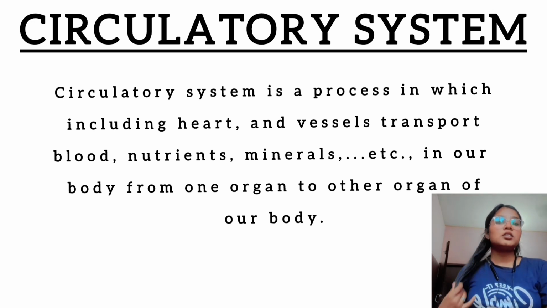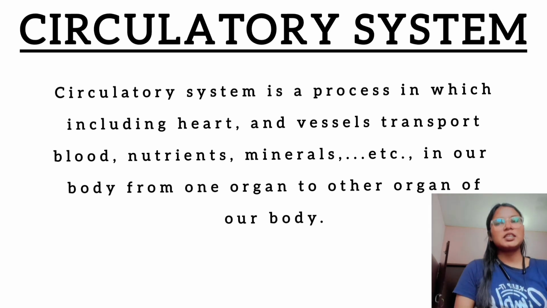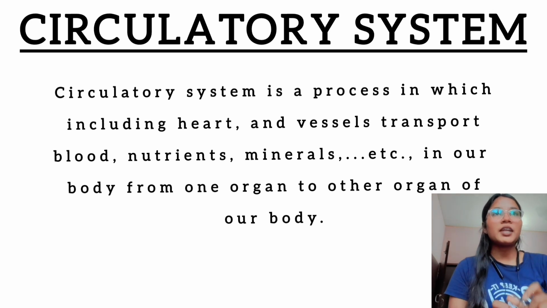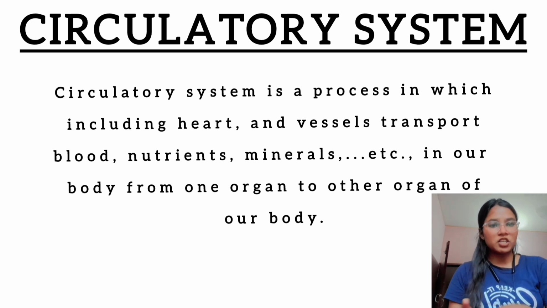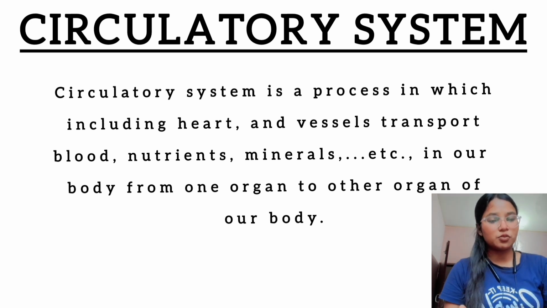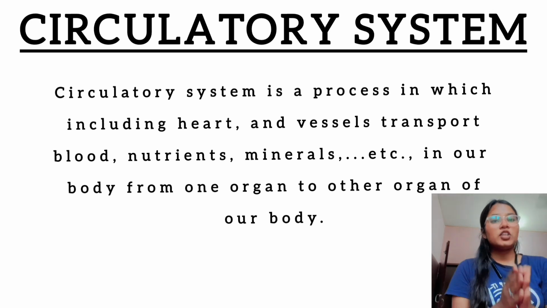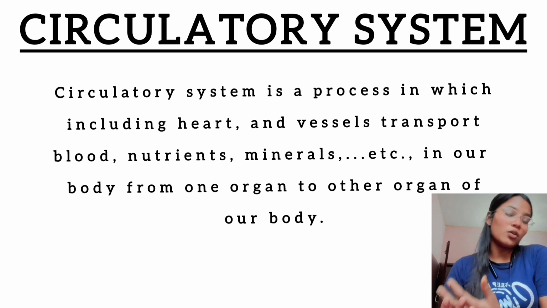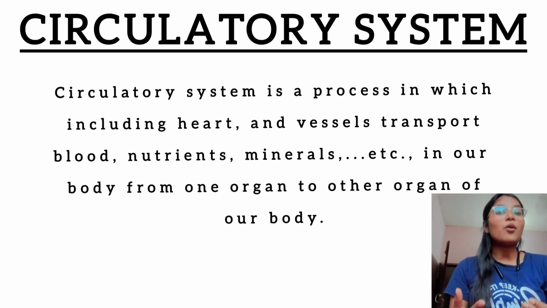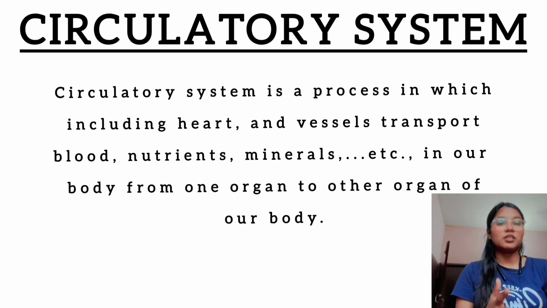So the circulatory system is a loop in which the heart, blood vessels and lungs are included, which helps in the transportation of blood, minerals and nutrients in our body, which helps to keep our body nourished and healthy. This is also a part of the life processes.